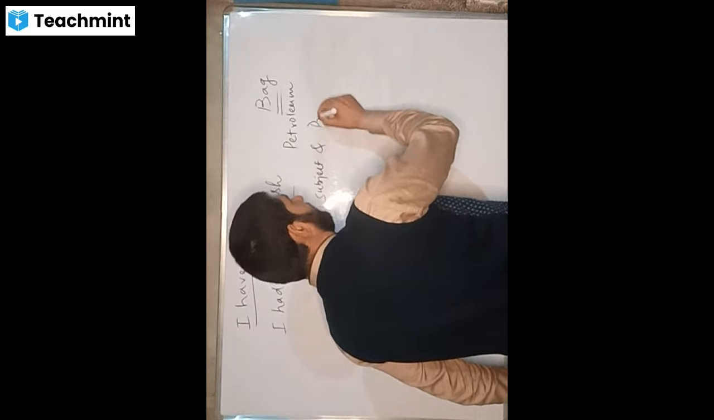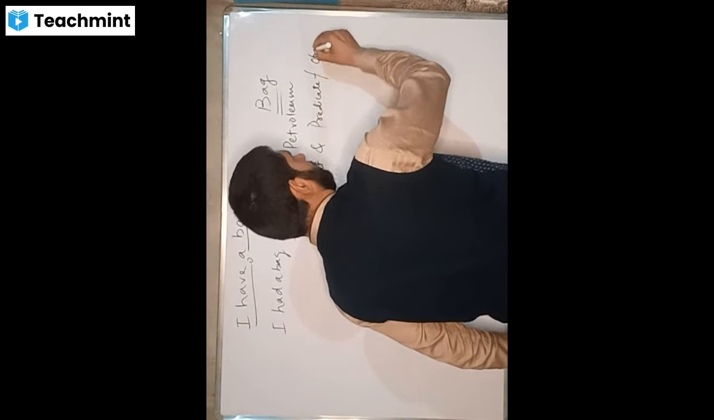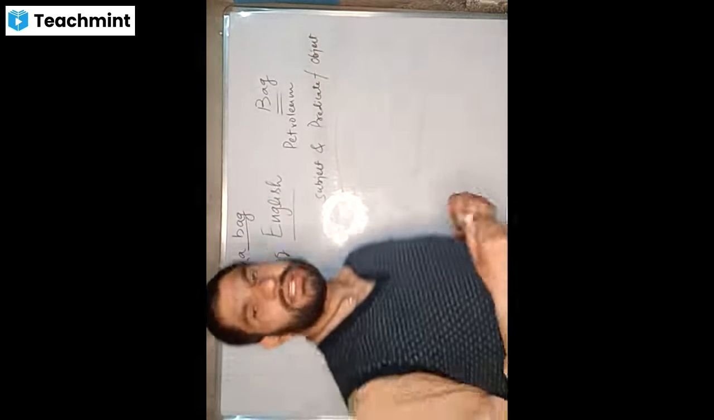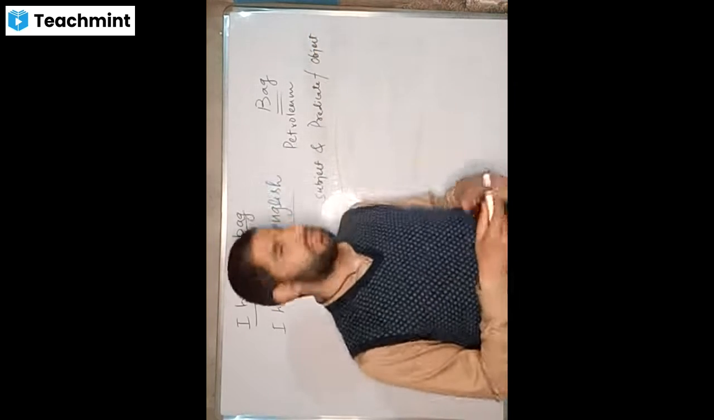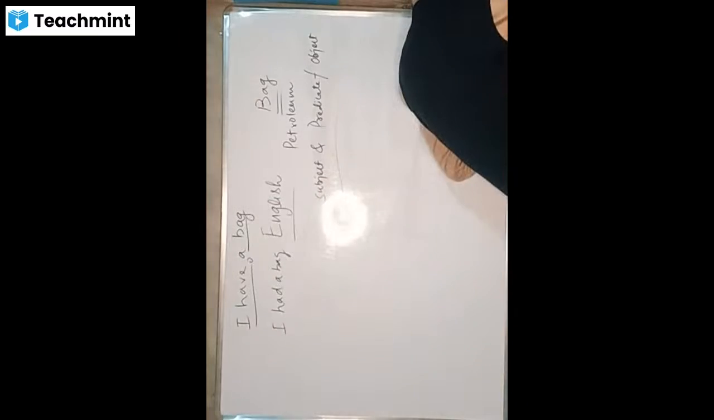Subject and predicate plus object. See, we always say in English that subject and predicate are the heart and soul of a sentence. So that means without these two things, the sentence does not exist at all. Now,